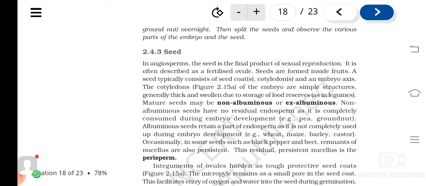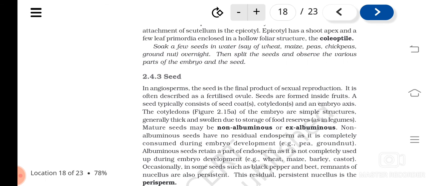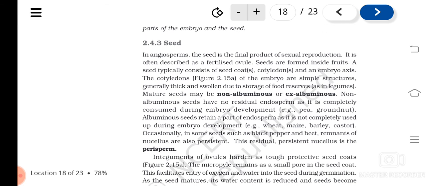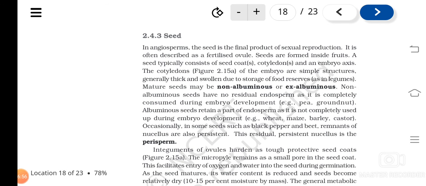And if they do not have any residual endosperm, then we call them non-albuminous seeds. In some seeds, nucellus also persists, and the residual persistent nucellus is known as perisperm.